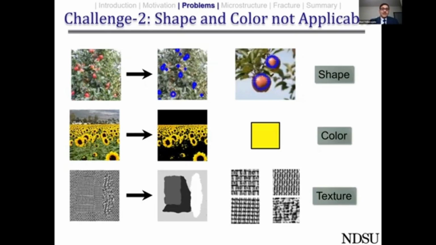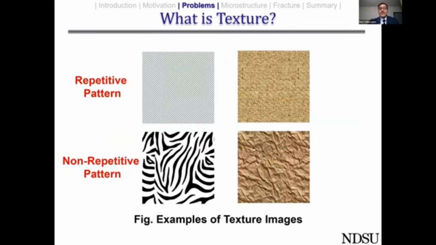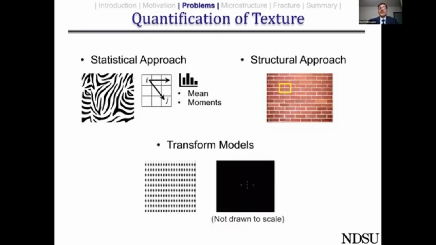So texture is a different kind of concept because shape and color are perceived more or less the same way by both computer and by a human being. But texture is perceived in a slightly different way. For a computer, the texture could be a repetitive pattern or a non-repetitive pattern, but it is a distinctive pattern, distinctive enough to recognize. Whenever I say distinctive, how does the computer distinguish one type of texture from other type of texture? There are 3 broad approaches.